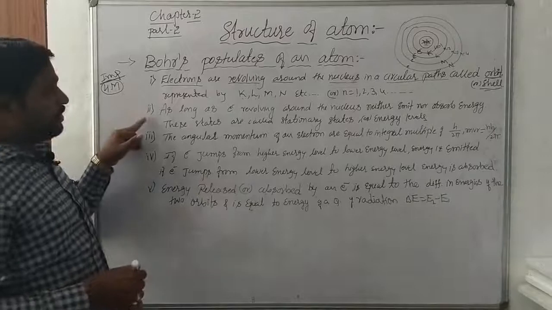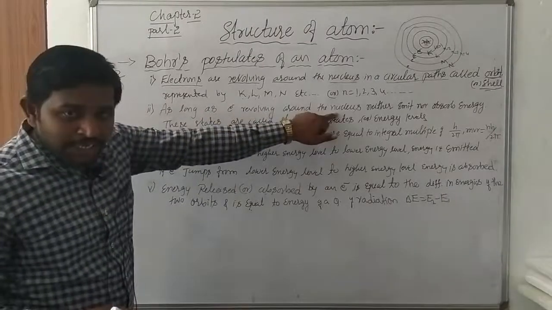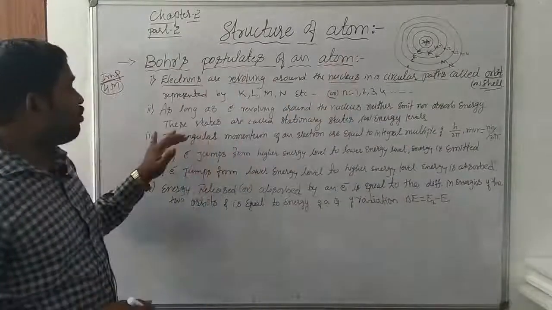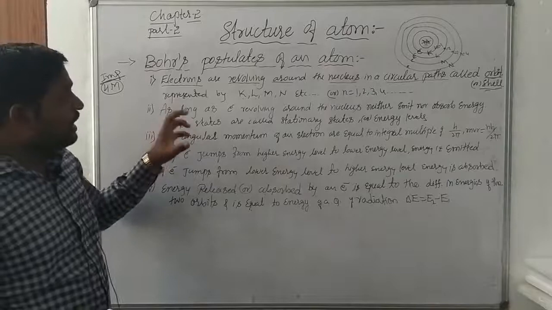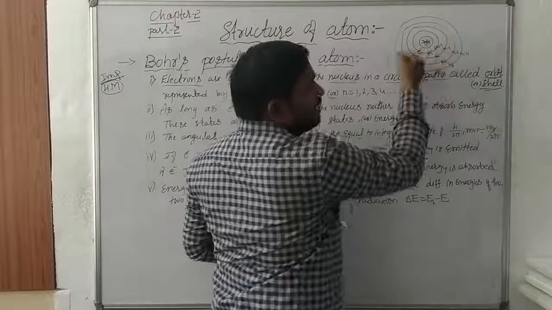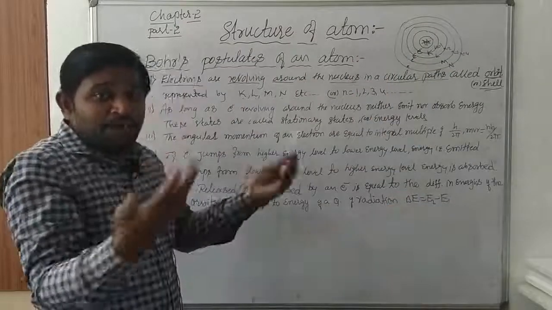Okay, now let us go for second point. As long as electrons revolve around the nucleus, they neither emit nor absorb the energy. So while revolving, these electrons neither emit energy nor absorb energy.